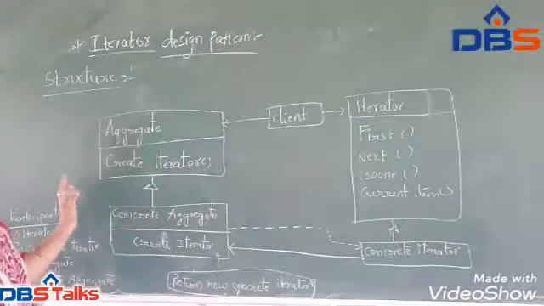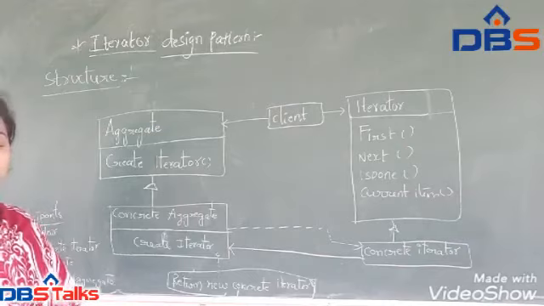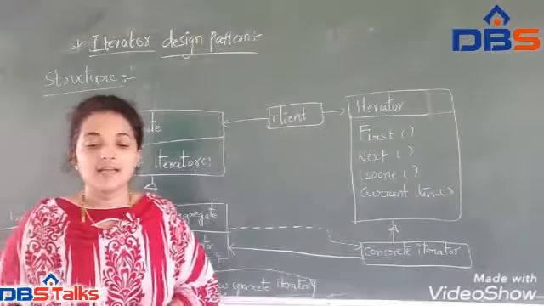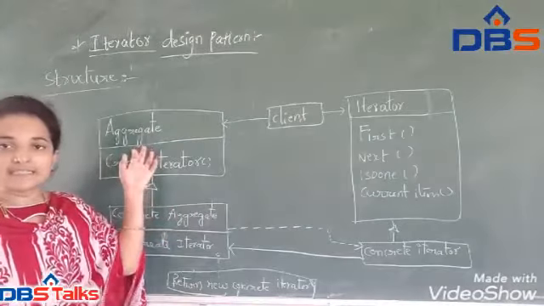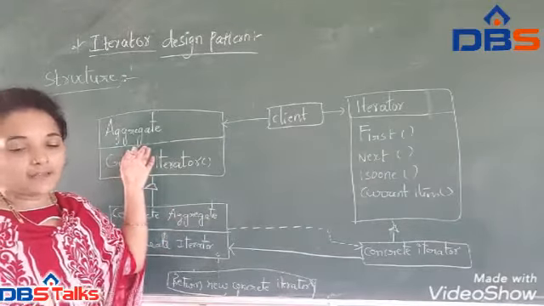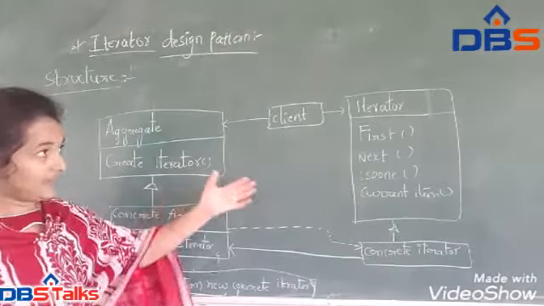Now coming to the aggregate. The aggregate defines the interface for creating iterator objects.